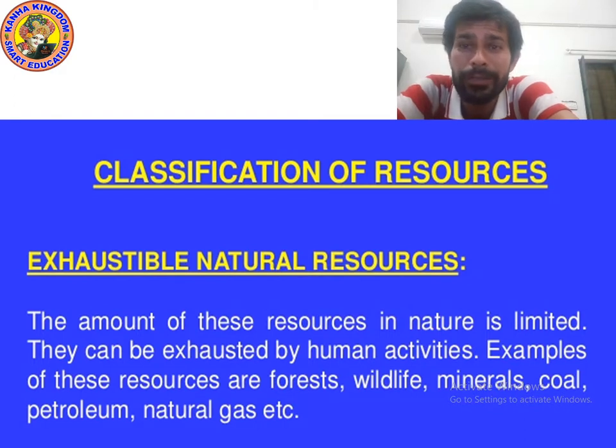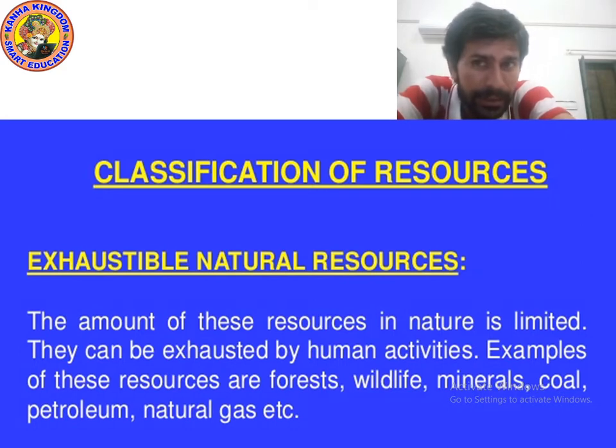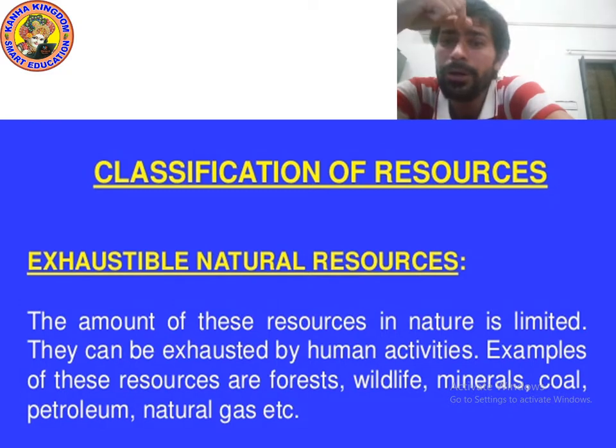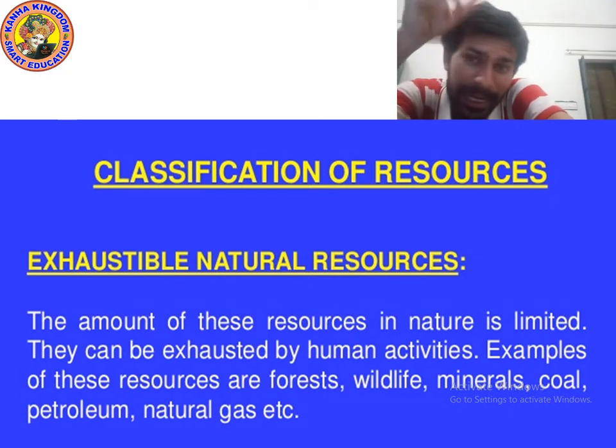Now we will study the next type of natural resources, exhaustible natural resources. The amount of these resources in nature is limited. They can be exhausted by human activities, they can be destroyed by human activities. Examples of these resources are forest, wildlife, minerals, coal, petroleum, natural gas.